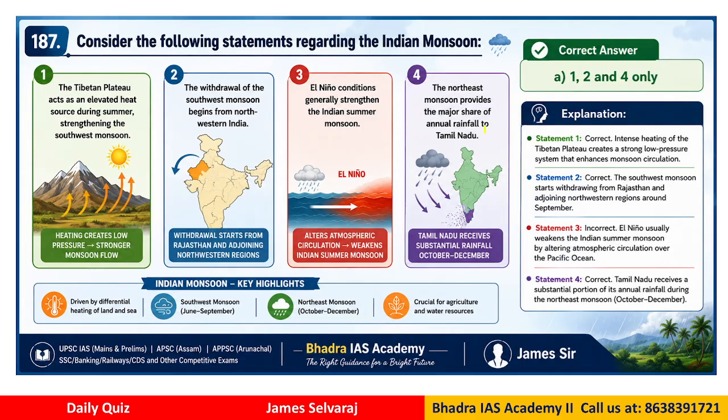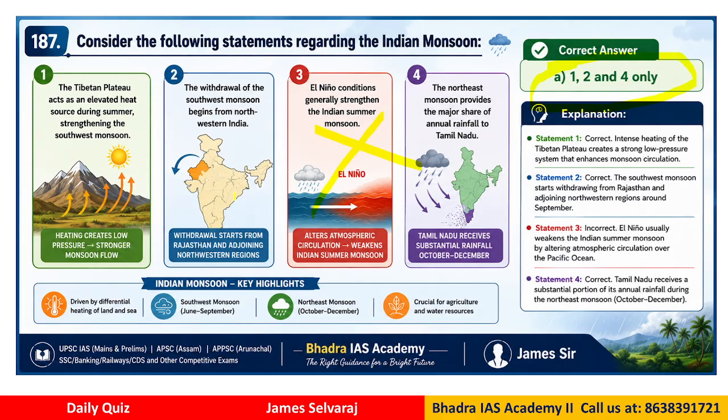The northeast monsoon provides the major share of annual rainfall of Tamil Nadu. So which of the statements are correct or not correct? So the correct answer is A. Statements 1, 2 and 4 are correct. Statement 3, as I told you, is not correct. Why? Because El Nino effect actually affects our monsoon. It reduces the monsoon, right?